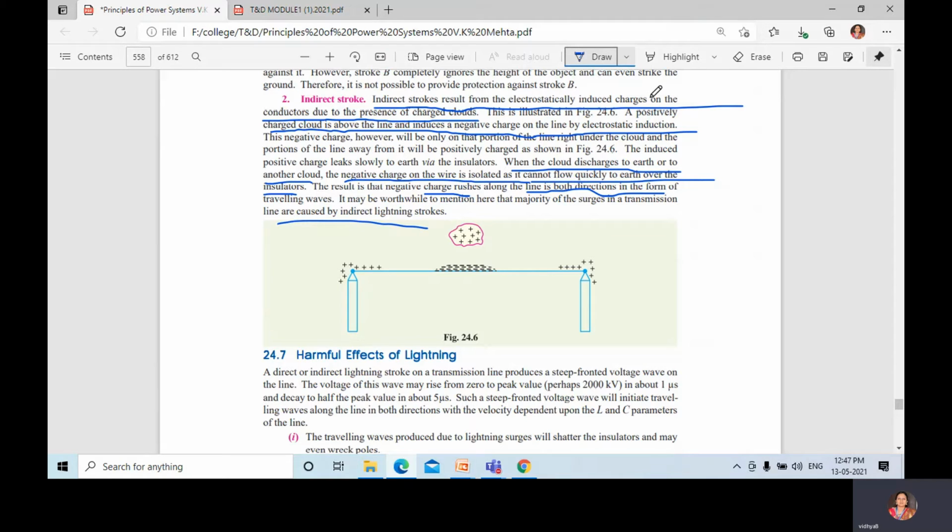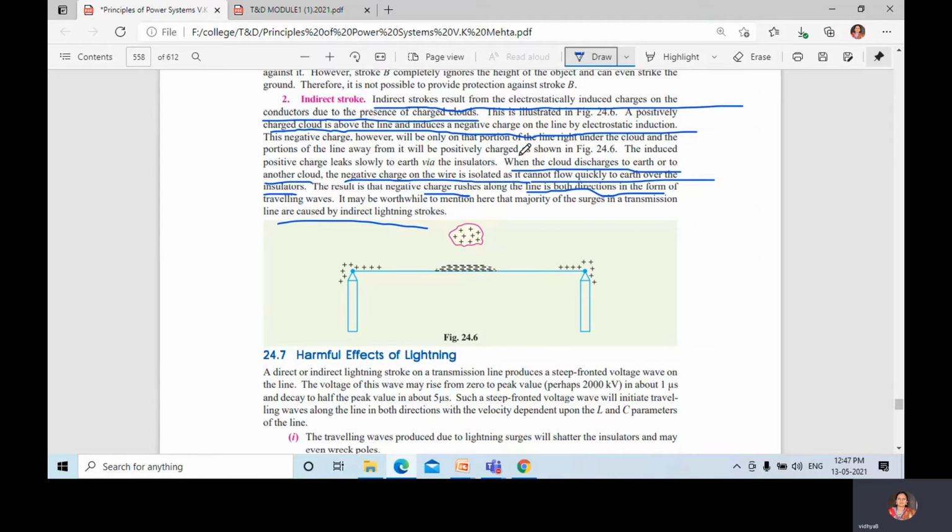electrostatically induced charges on the conductors due to the presence of charged clouds. For example, a charged cloud is above the line and induces a negative charge on the line by electrostatic induction. You can observe here a positive charge, and here on the same line conductor, in the middle portion, it is negatively charged.